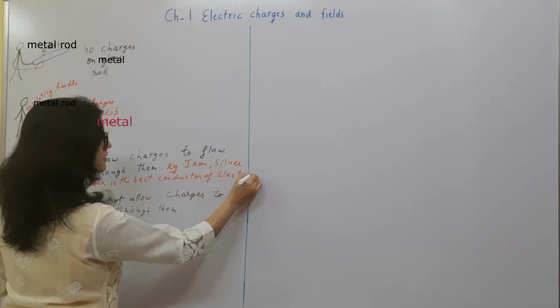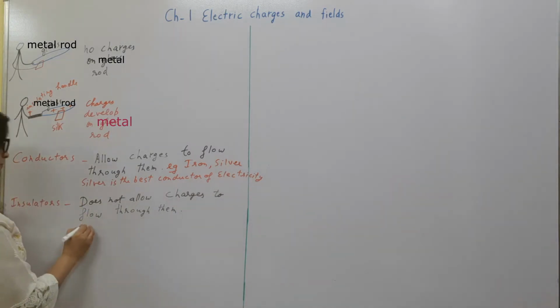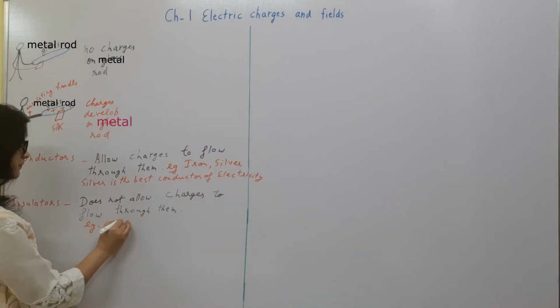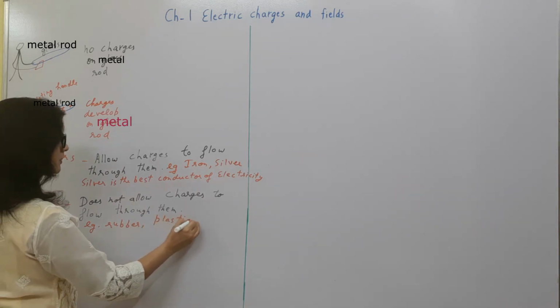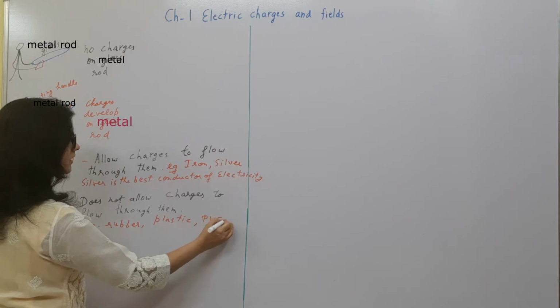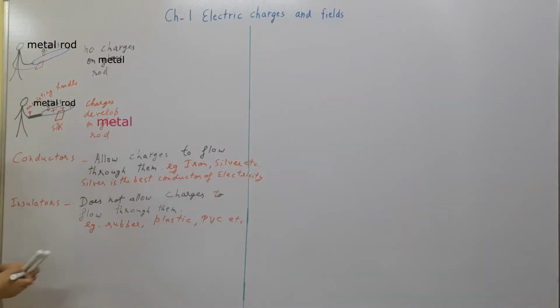You have studied this in 10th. And insulators we have rubber, plastic, PVC, polyvinyl chloride, etc. So this was about conductors and insulators.